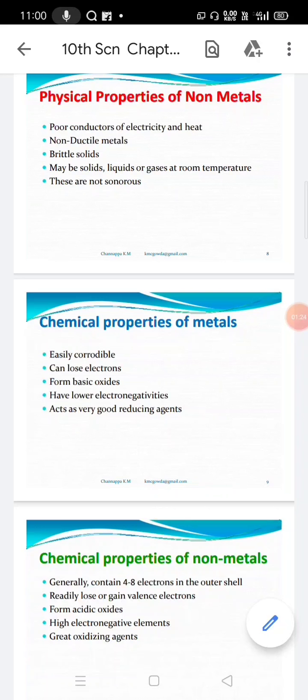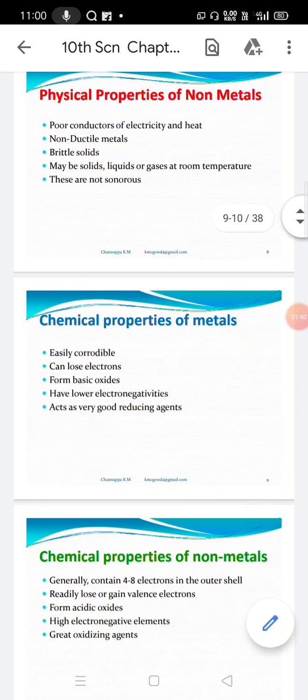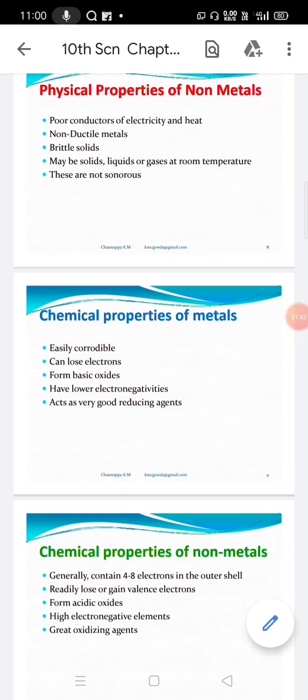Most of the metals are hard, but non-metals are mostly brittle solids. Brittle means easily broken. Most of the metals are solid at room temperature, with the exceptional cases of mercury and gallium, which are liquid. So most metals are solid in nature, but non-metals can be solid, liquid, or gas at room temperature. And metals are sonorous, but non-metals are not sonorous.